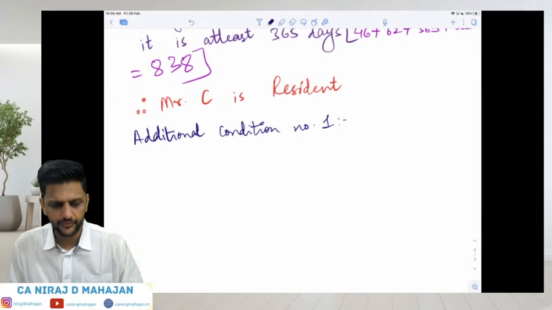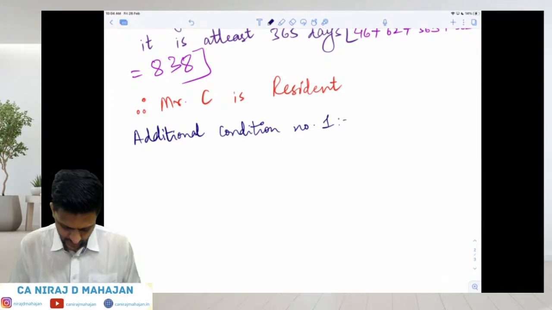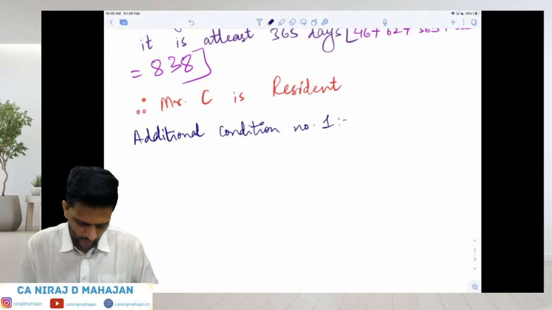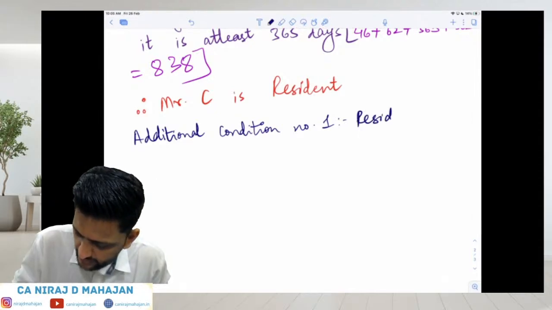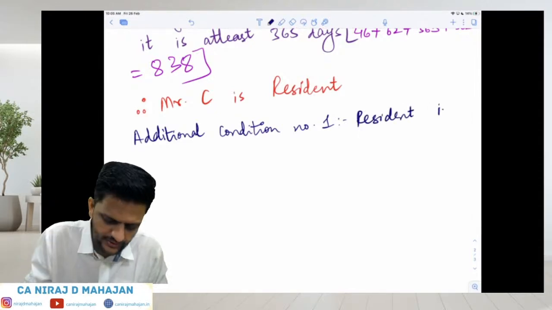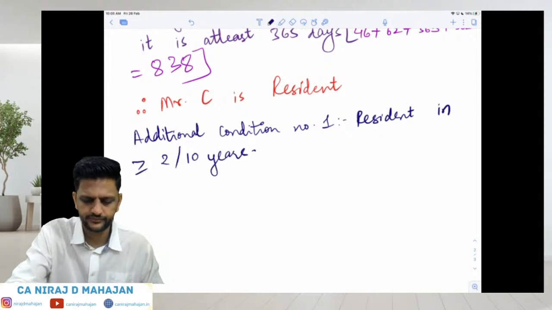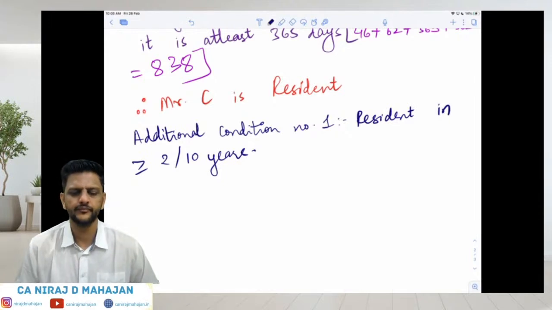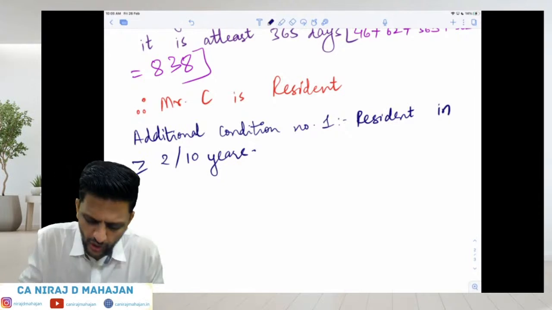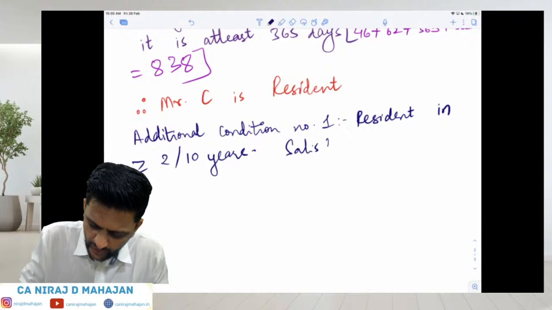What is additional condition number 1? Resident in India in at least 2 out of the last 10 years. We just want resident in at least 2 out of 10 years. Past 10 years. Yes or no? Clear, everybody? Condition is satisfied or not? It is obviously satisfied if at all you are understanding clearly.